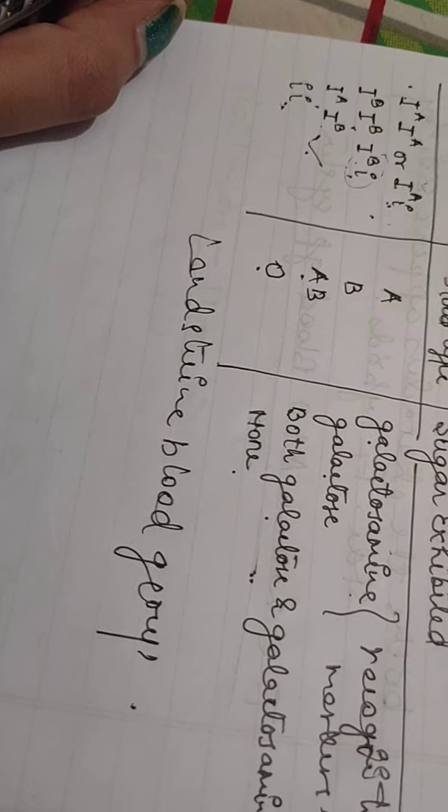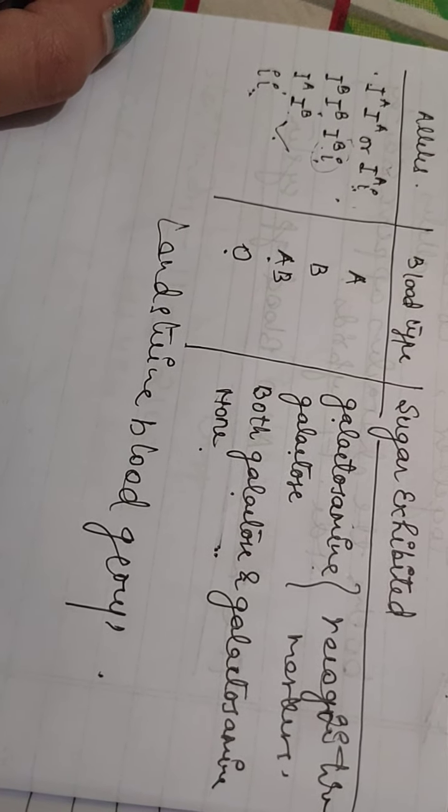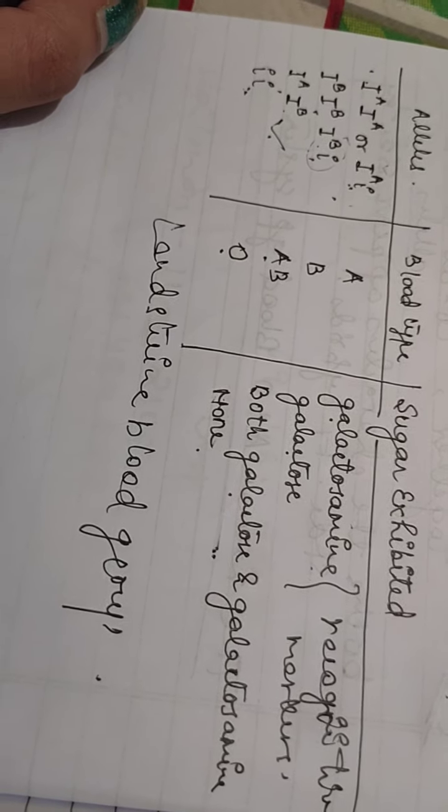So as Karl Landsteiner noted, a person's immune system can distinguish between these four types.